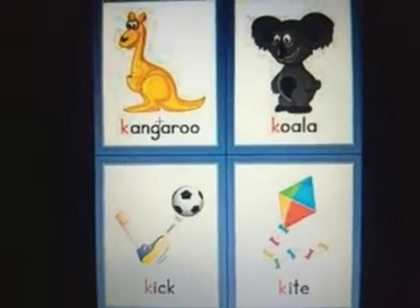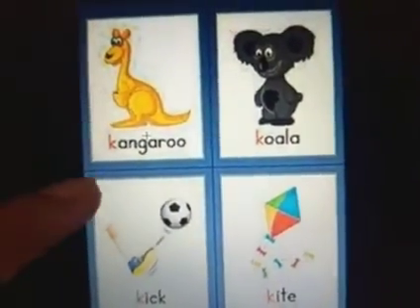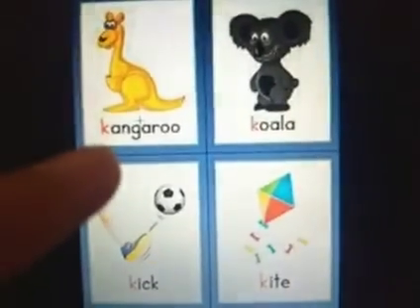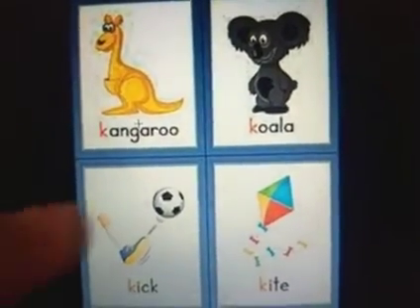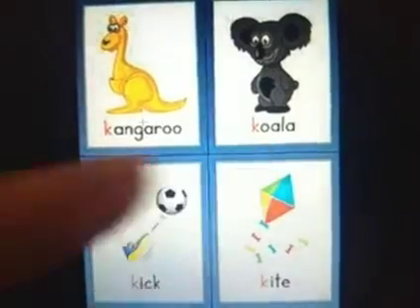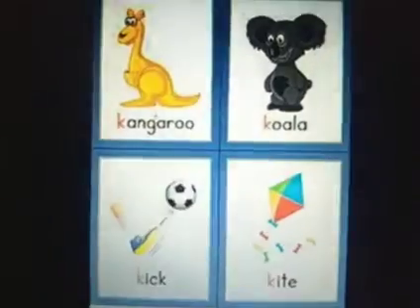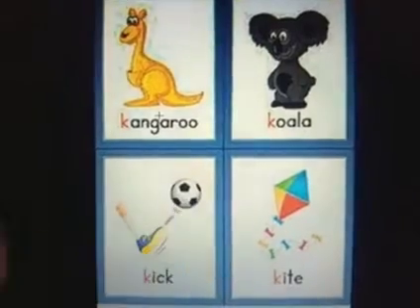Okay, now let us have a look at some pictures that begin with the sound K. So we have K, kangaroo. This is an animal, it loves to jump. This is K, koala. It looks like a furry bear. And this is what I call kick. This boy is kicking the ball.